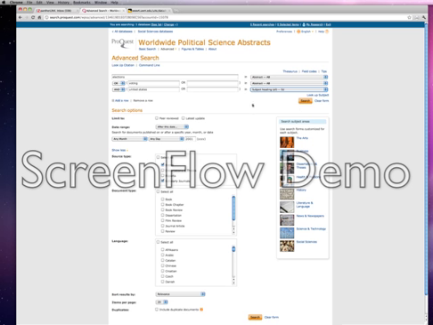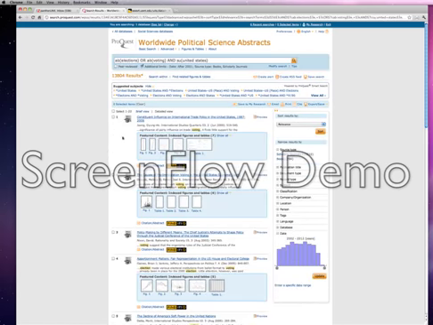Now hopefully this will restrict the search more narrowly to articles about elections and voting in the United States. And indeed, that's what we see.